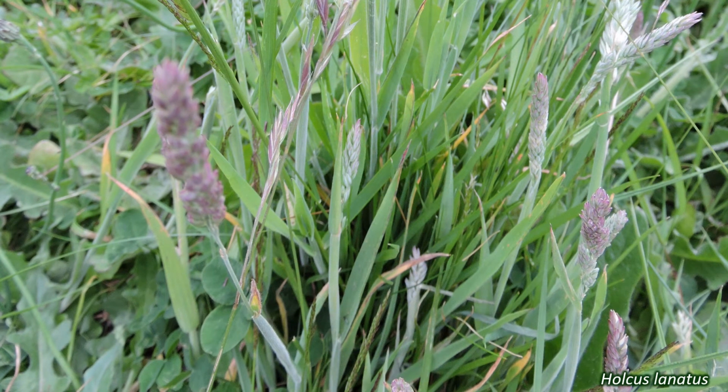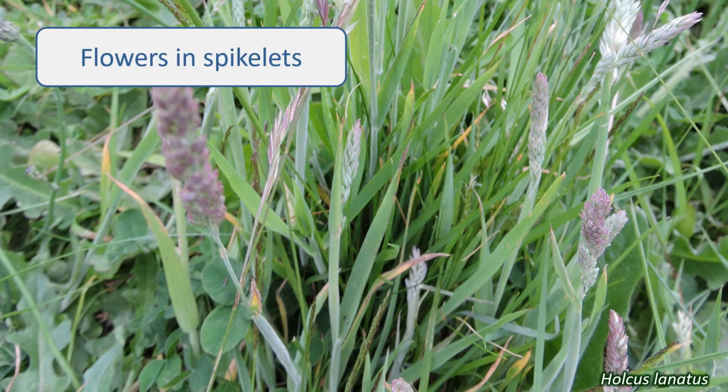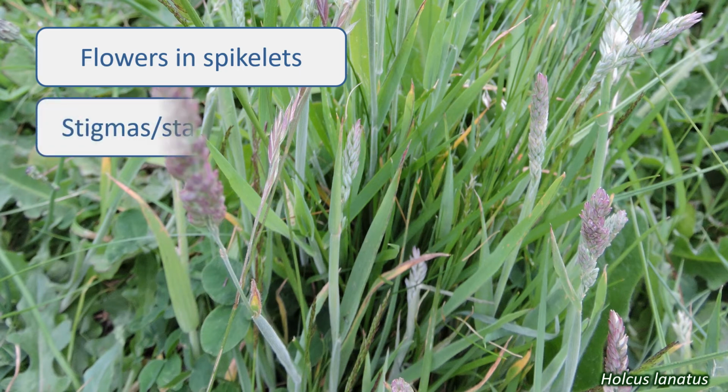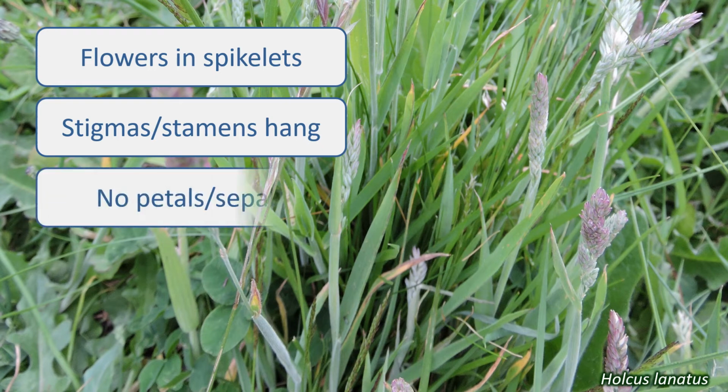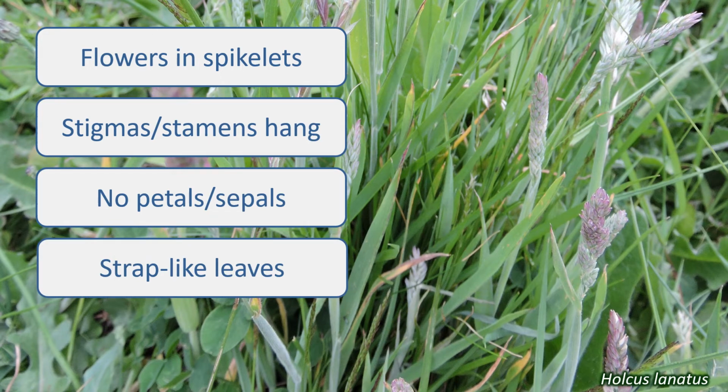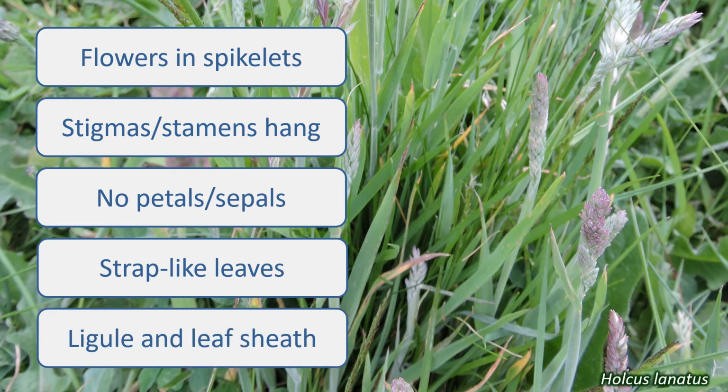So, if your plant has small flowers grouped into spikelets, grouped into inflorescences, feathery stigmas and stamens that hang out into the wind, no petals or sepals, but with bracts and awns, strap-like leaves with parallel veins, and a ligule where the leaf sheath meets the round stem, then it's in the Poaceae.